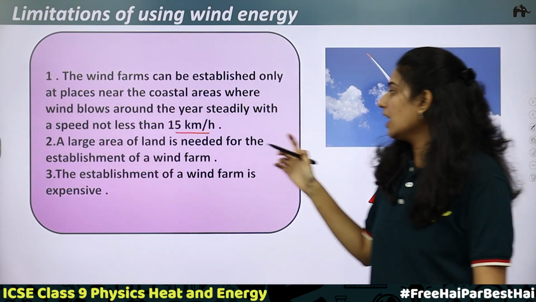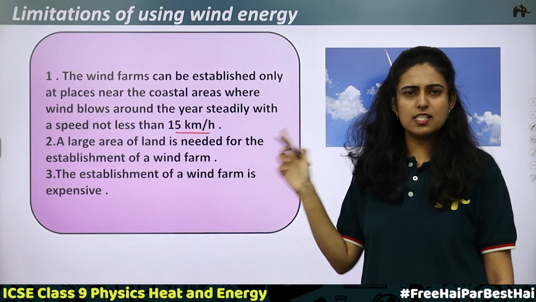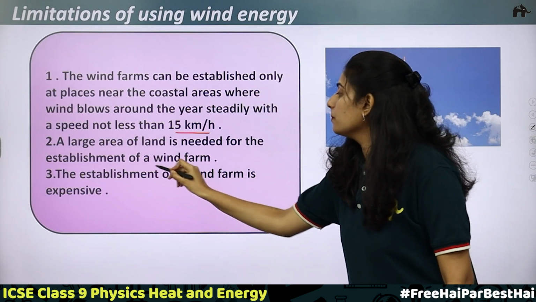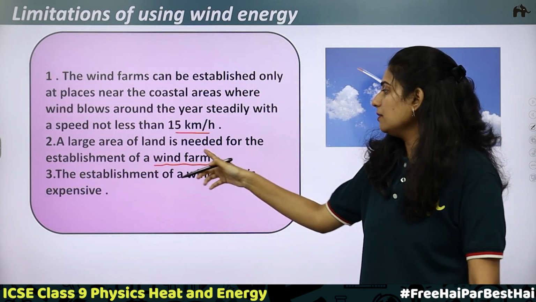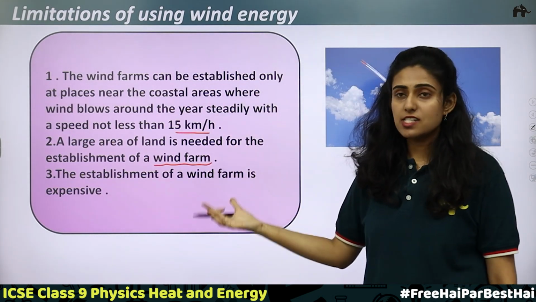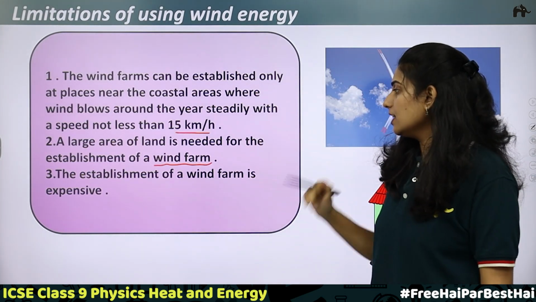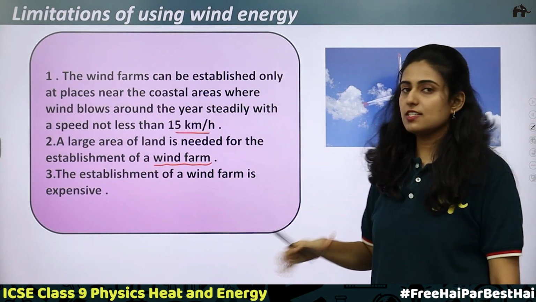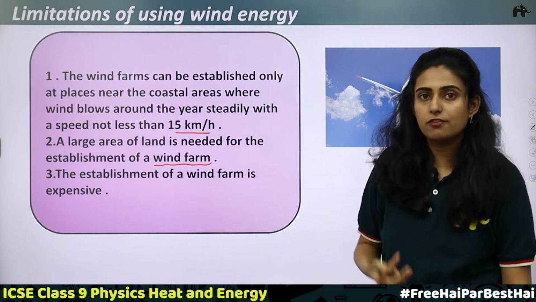Now, the second point: a large area of land is needed for the establishment of a wind farm. Keeping one windmill is easy, but to produce more electricity, many windmills are required. When many windmills are together in an area, we call it a wind farm. So you need a large area to establish a wind farm. This is the second disadvantage. Third, the establishment of a wind farm is expensive. The initial cost is very high. These are the limitations of wind energy.